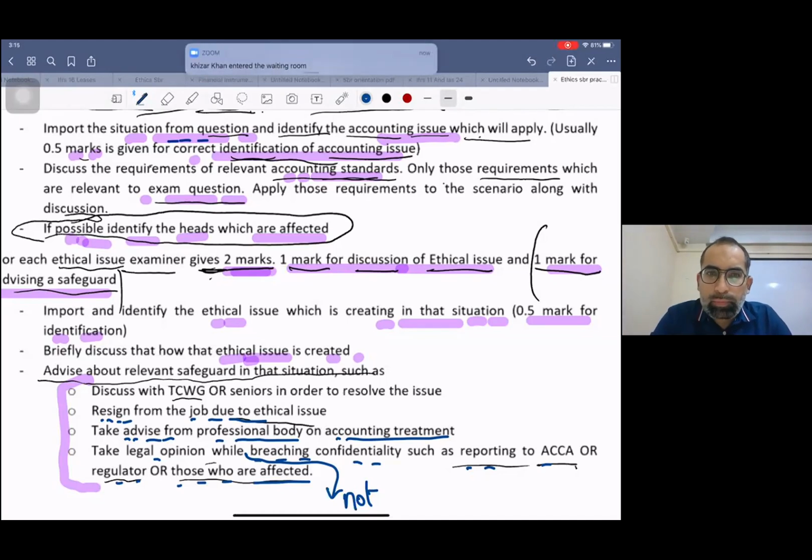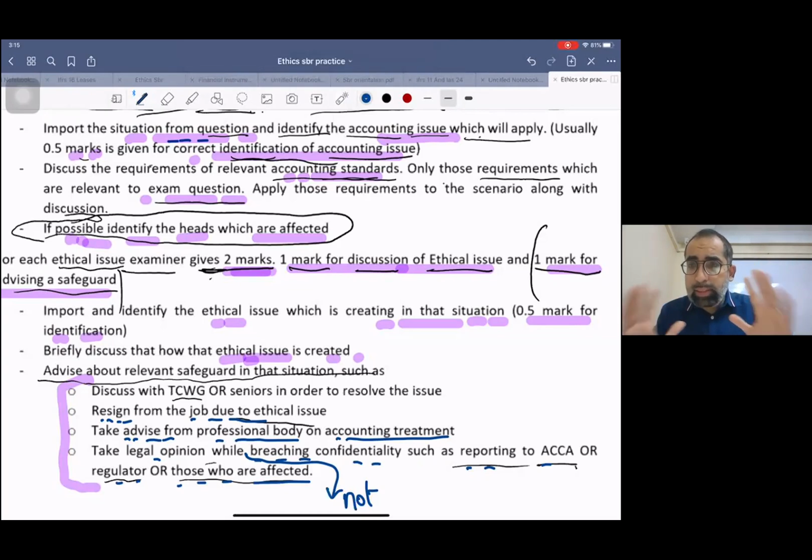Now let's move towards the past paper. Be very careful, and these are very scoring marks, and try to get the objective of these classes. Listen, the objective of these revision days is to give you confidence.